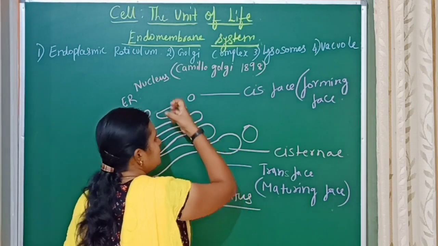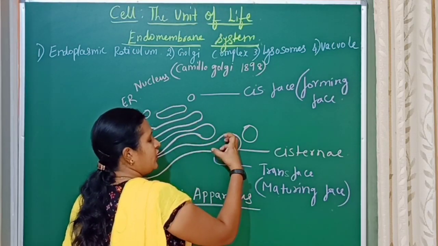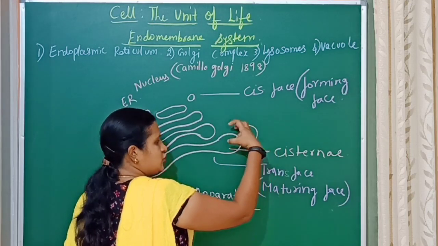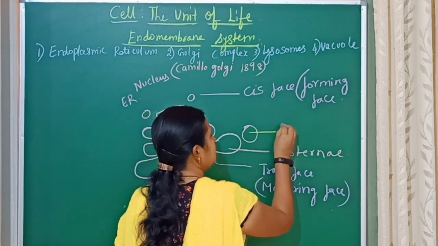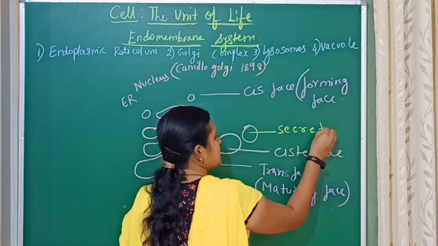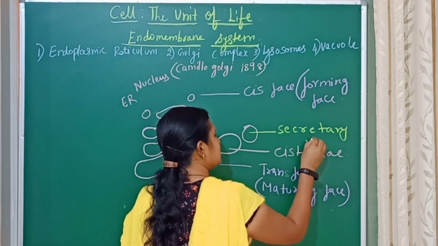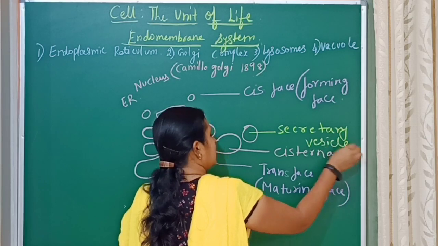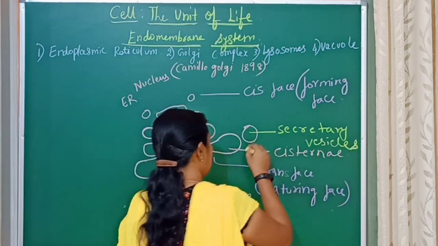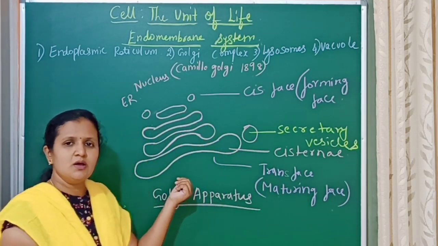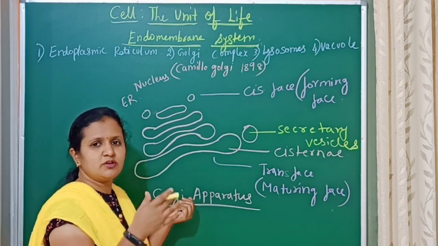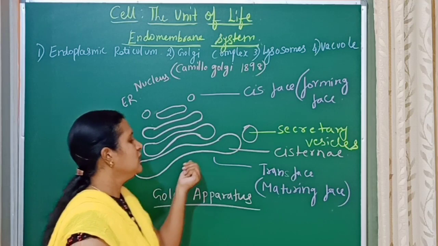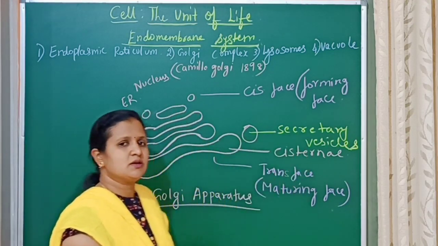The materials received get modified and pinched off, forming another vesicle called a secretory vesicle. These vesicles move out of the plasma membrane, or to the point in the cell where they have to go.